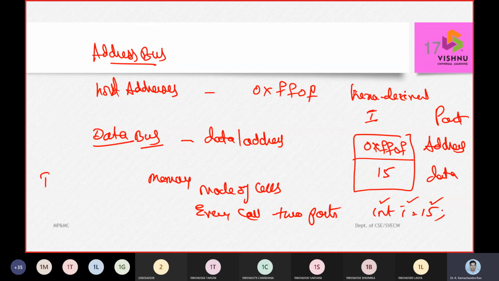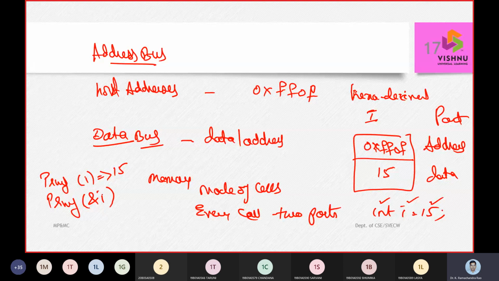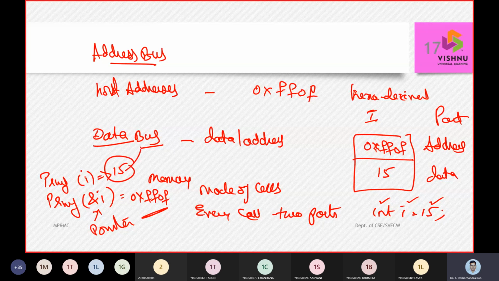Now if I say printf of I, it is going to display 15. If I say printf of the address of I, because we are using a pointer, it is going to display the address. Now, why are we putting this discussion here? 15 will be taken up by the data bus. 0xFF0F will be taken up by the address bus.